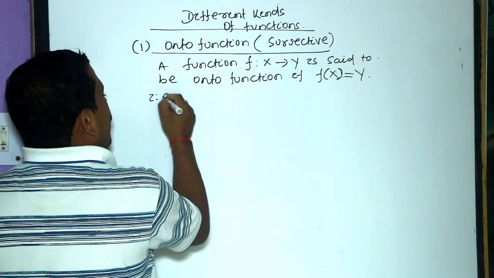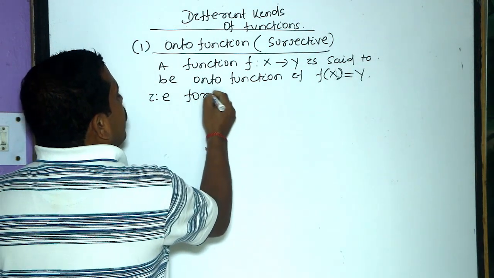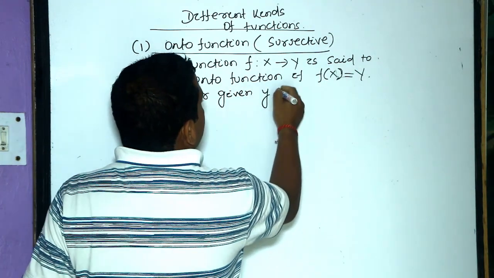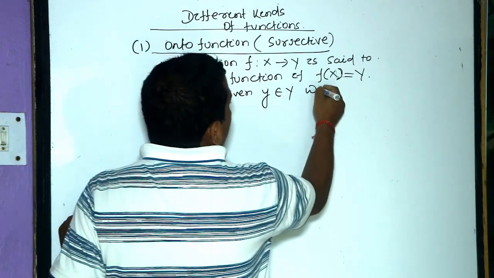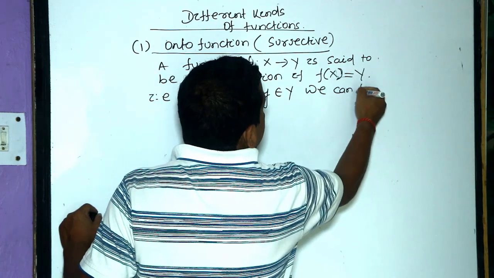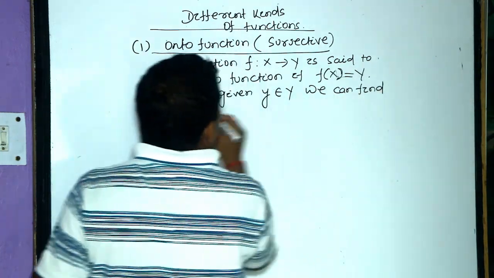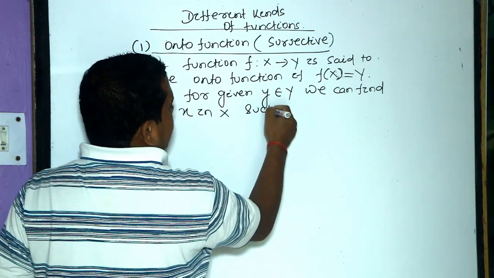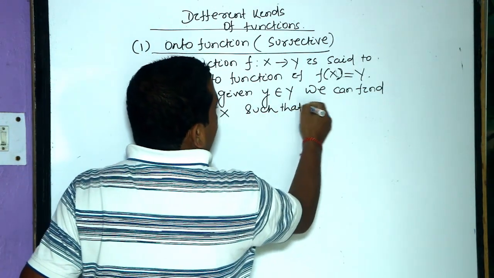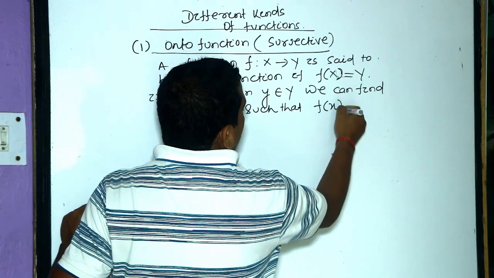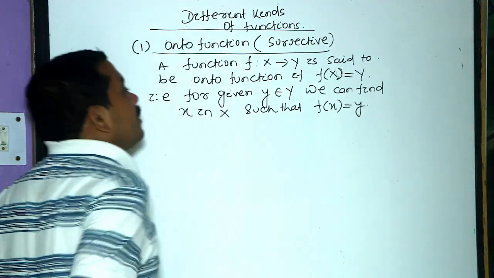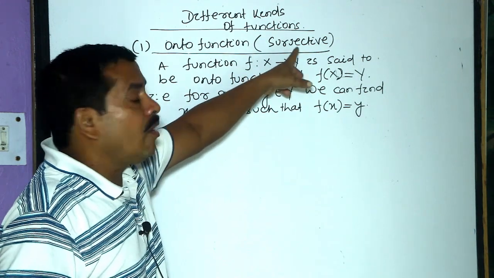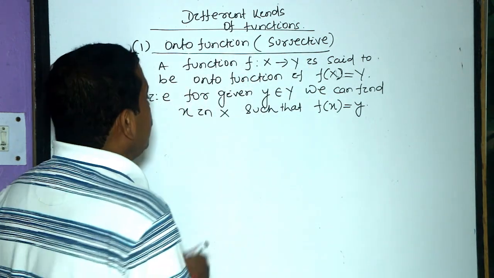In other words, for a given y belonging to Y, we can find x in X such that f of x equals y. Then we say that the function is an onto function or surjective function.